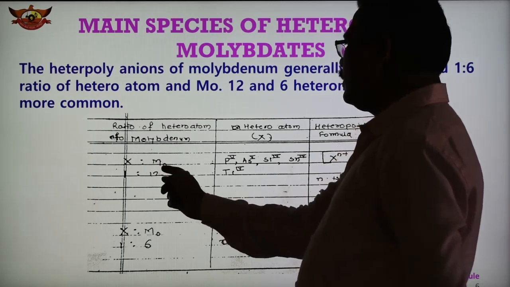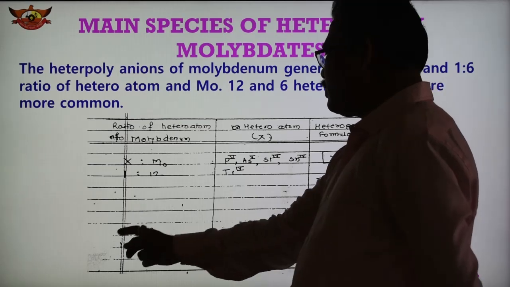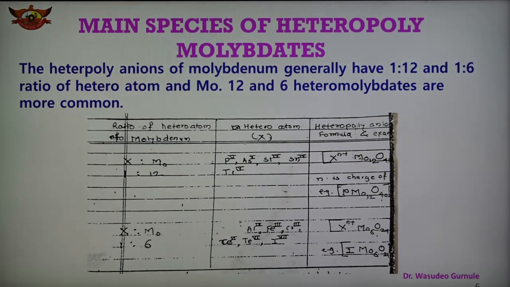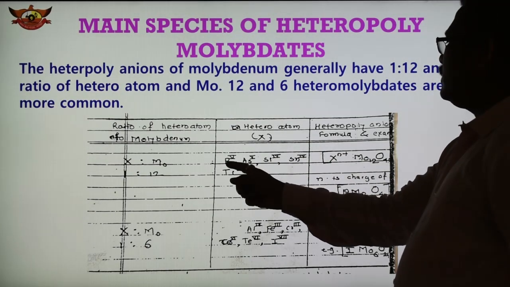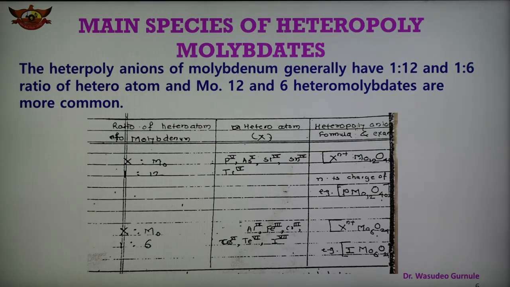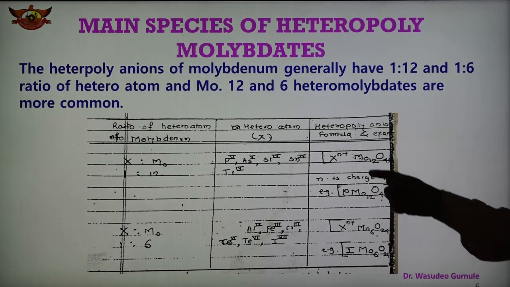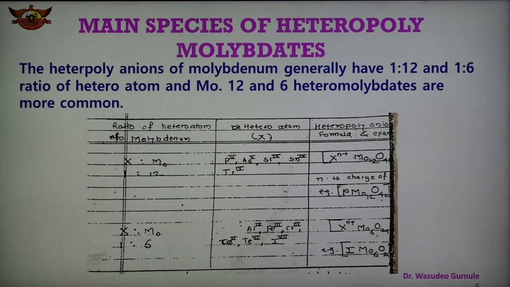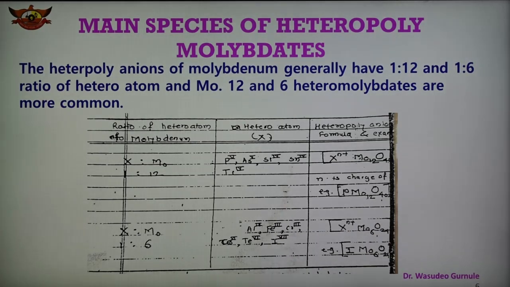X is the heteroatom, and here it is 1 and this is 12, 1:12. In this other case, the heteroatom is 1 and molybdenums are 6. So 1:12 and 1:6 are the more common molybdates. Here the heteroatom is X, and generally phosphorus, arsenic, silicon, tin, titanium are the examples, and their oxidation states, 5, 4, like that, are shown. Here also iron, aluminium, chromium, cerium, tellurium, iodine are the ions which are known as the heteroatom.